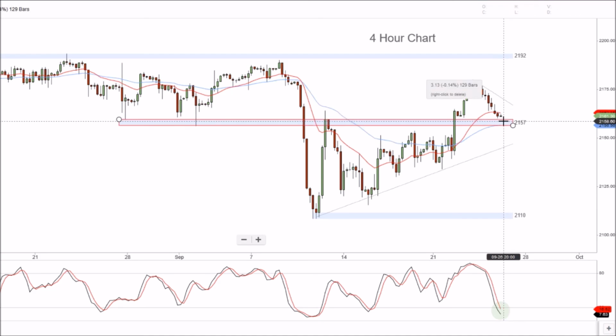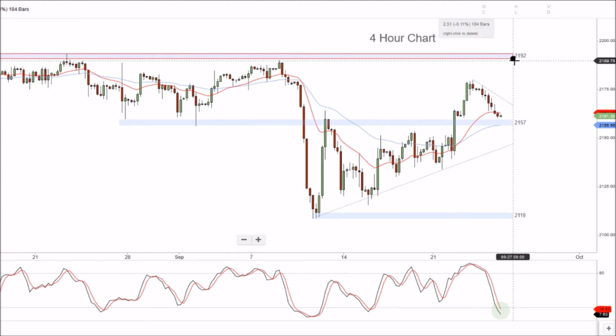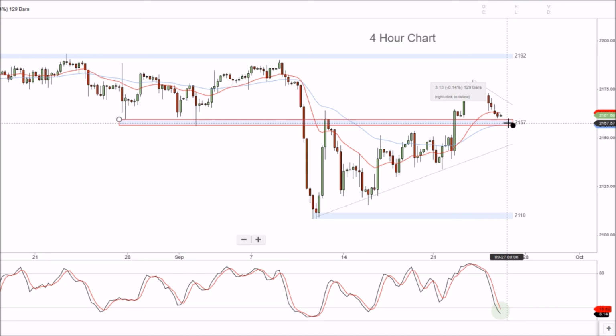If that can hold and provide some good support, and buyers can step in and push prices back up through that 2180 zone, we could potentially be looking up to the 2192 highs again, or all-time highs. We'll have to see how that plays out and how the US goes tonight. We did have a bit of a sell-off on Friday, only minor, as we had some profit taking after that announcement. But yeah, we'd expect that potentially that 2157 to hold.